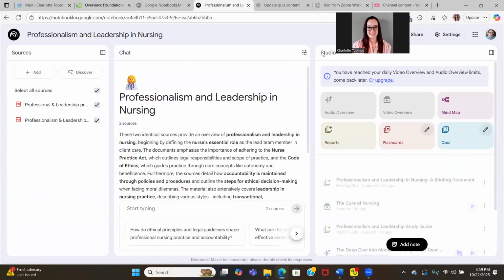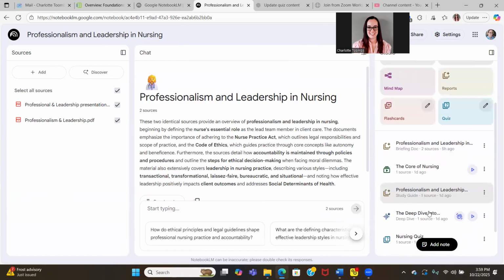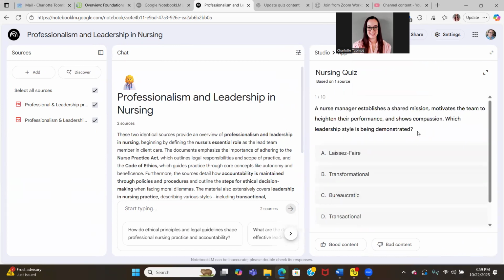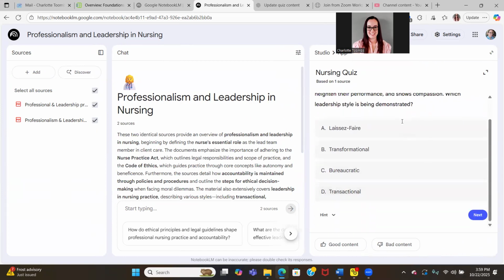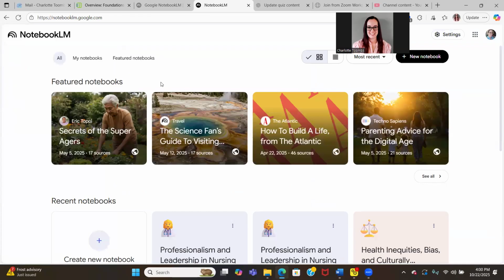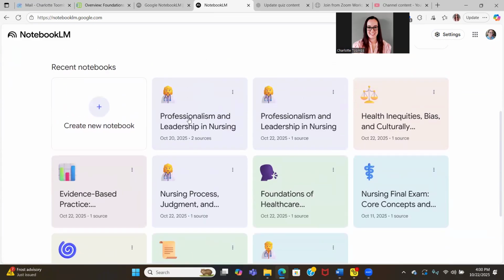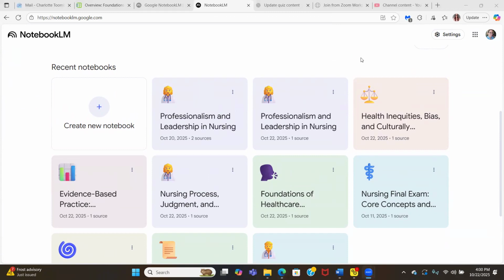And then you have other options here in the studio. You can have it make you a nursing quiz that you can interact with. So you can click on this and answer these questions and then go through and it will kind of give you rationales for why things do and do not work. And once you've made these, once you go back to your screen, it will be here forever. So I can go back in at any point and I can open this one back up again and see those same things again. So this is something I definitely recommend for you guys to use as you are going through the program, just to help you understand things better.